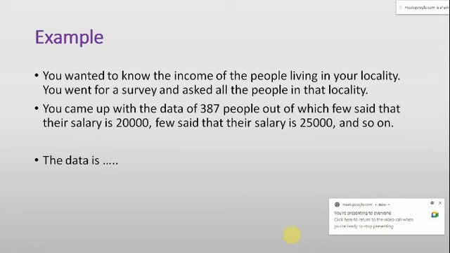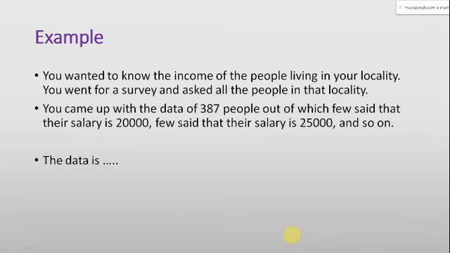Please tell me. So the people have responded. So you came up with the data of 387 people, out of which one said that their salary is 20,000. The other might have said 25,000. The other might have said 30,000. The other might have said 35,000, and so on. So people have responded, and you have recorded it.